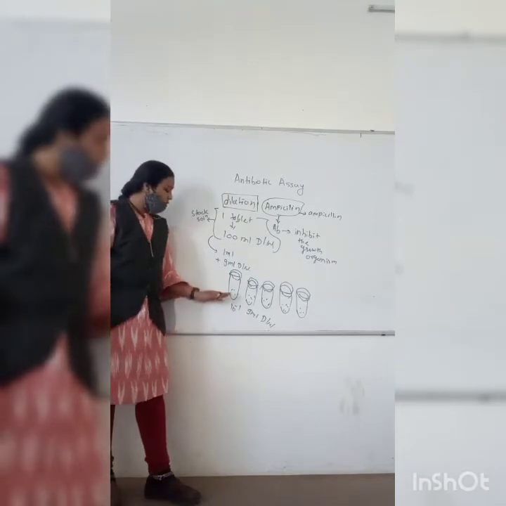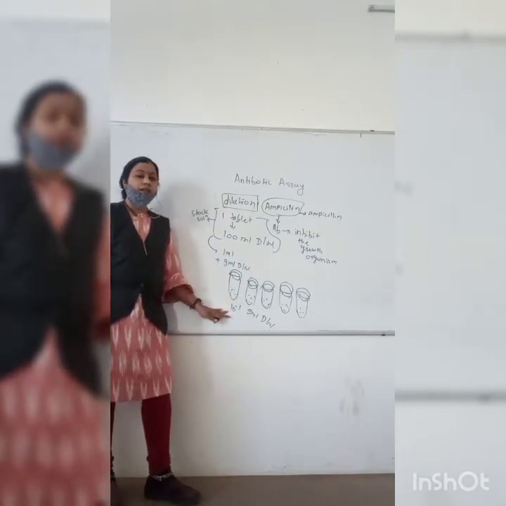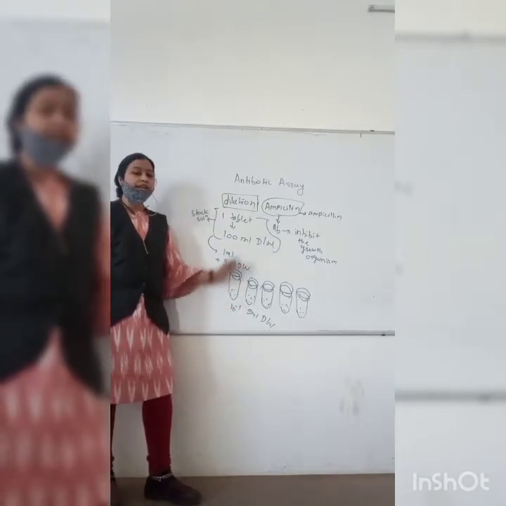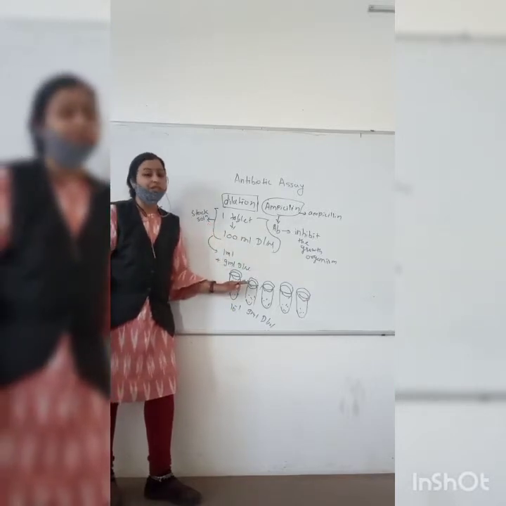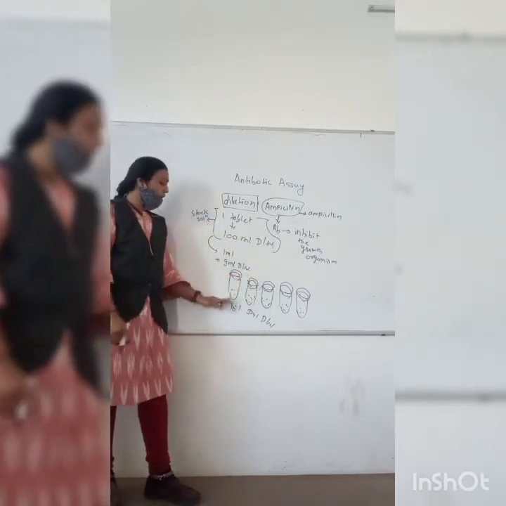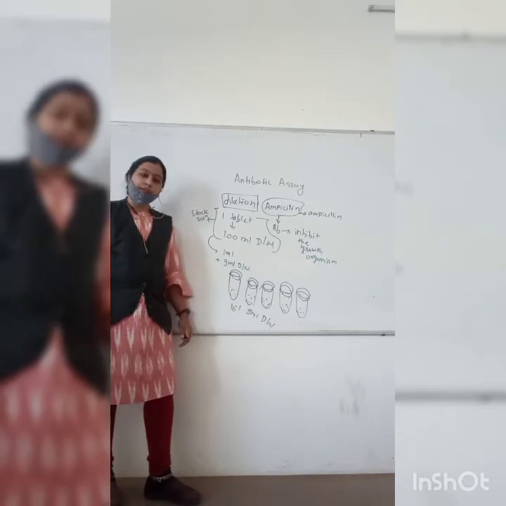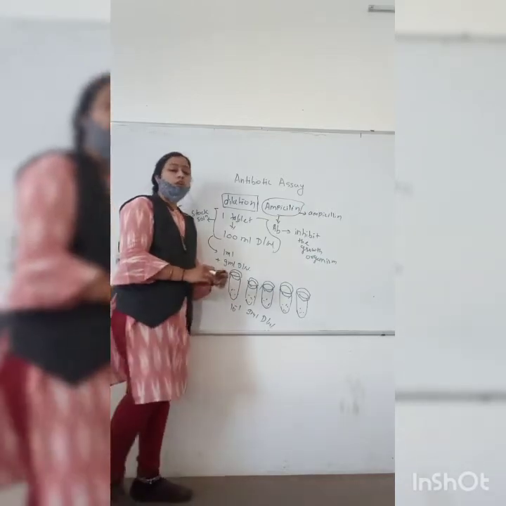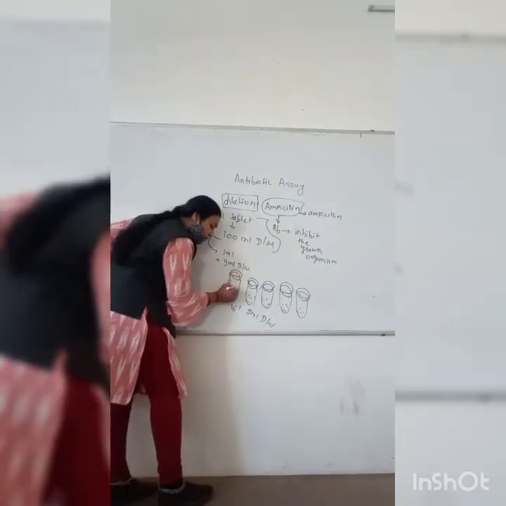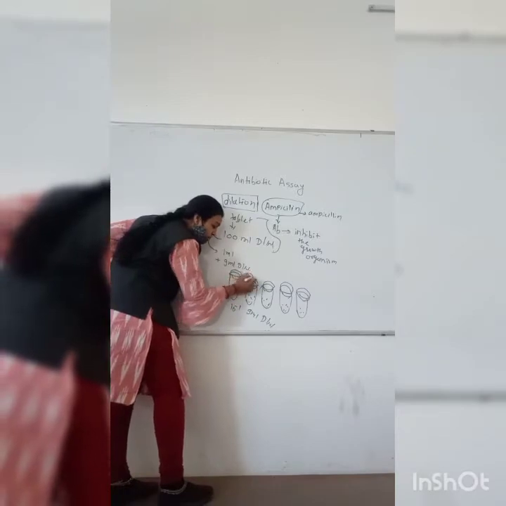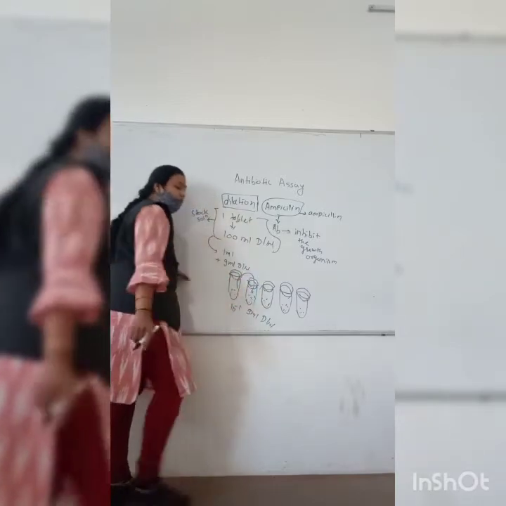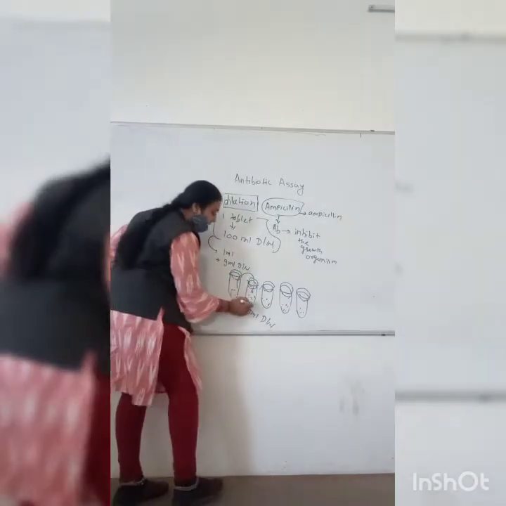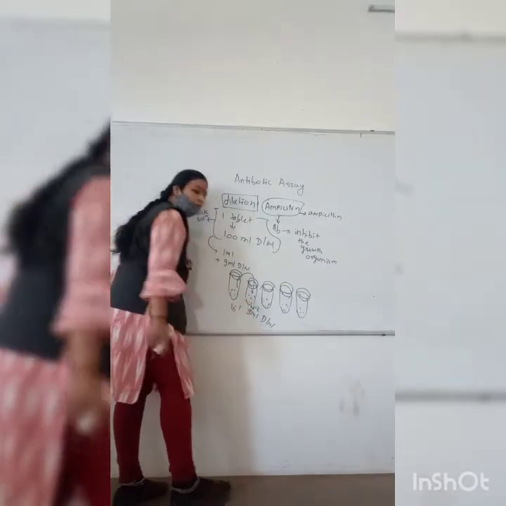In this first test tube, the 9 ml of distilled water is there and 1 ml of stock solution is added, so it will become 10 raised to minus 1. Now add 1 ml of this solution into the second test tube, and it is called 10 raised to minus 2.